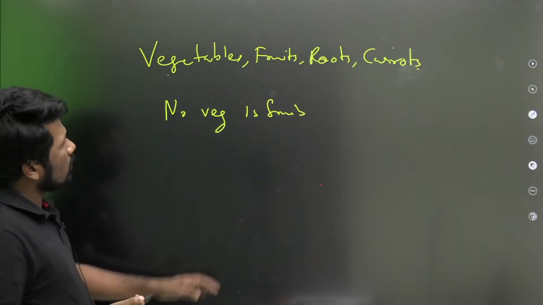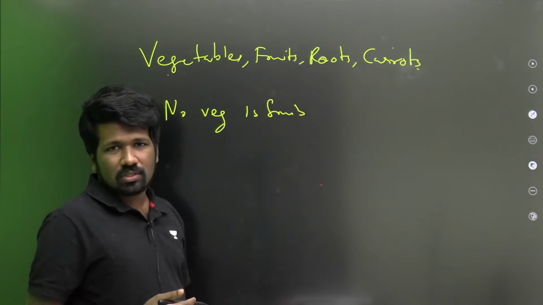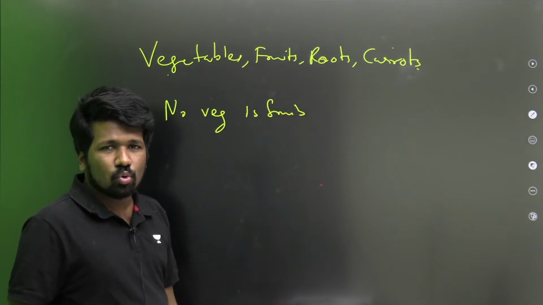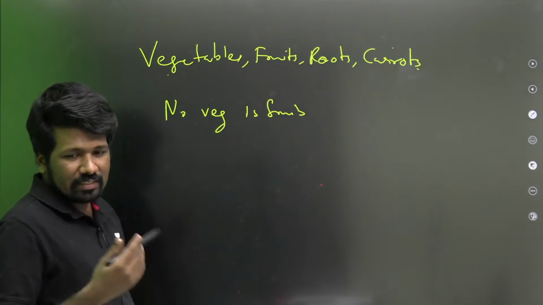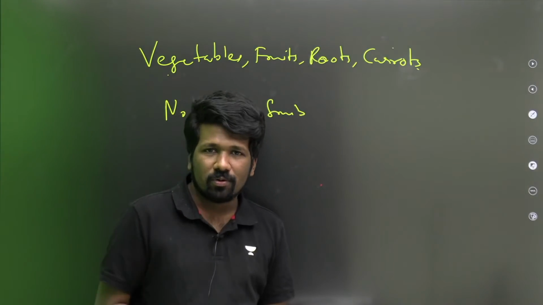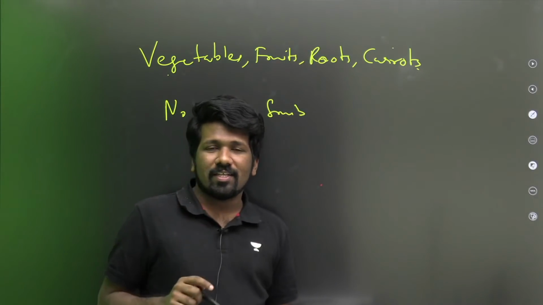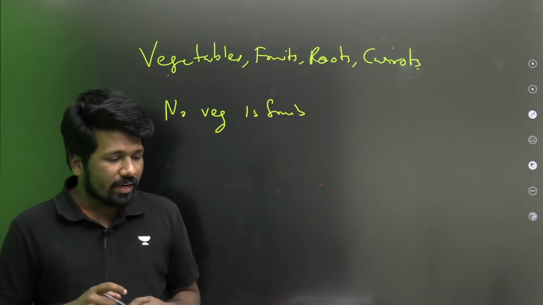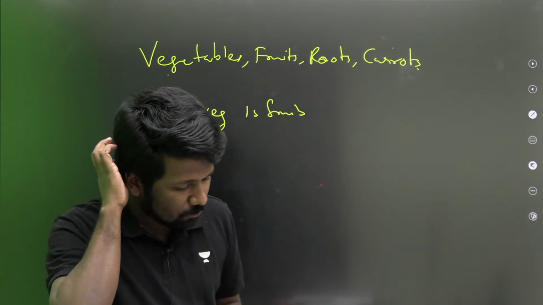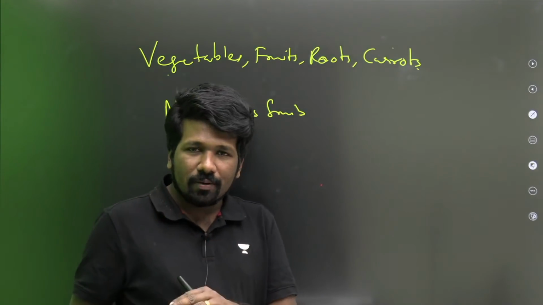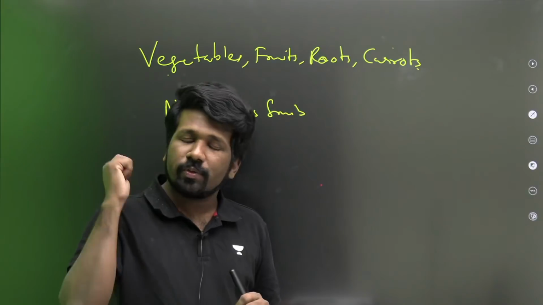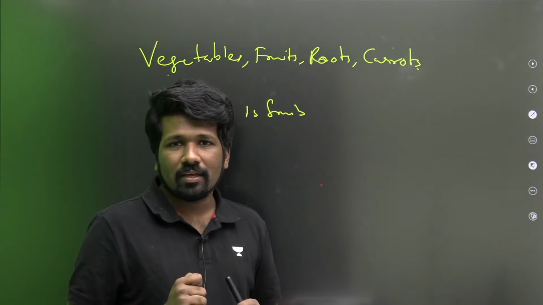And what about vegetables and roots? Some vegetables are roots, isn't it? Example, sweet potato. When we discussed the paper analysis of earth science, some of you had a doubt whether sweet potato is a fruit. No, I have checked it in credible sources. Sweet potato is a vegetable only.